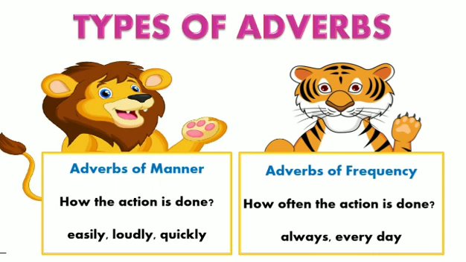Adverbs of frequency tell you how often you are doing an action. For example, if I say I go to school regularly or I go to school every day, the action which I am doing is that I am going to school. And which word is telling you when I am going to school, every day or regularly? It means how many times you are performing that action. The words which tell you how many times you are performing the action are the adverbs of frequency.